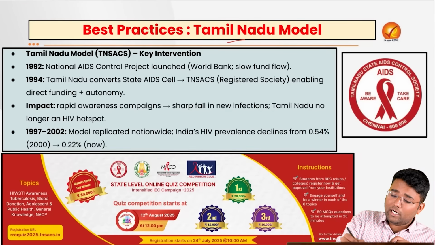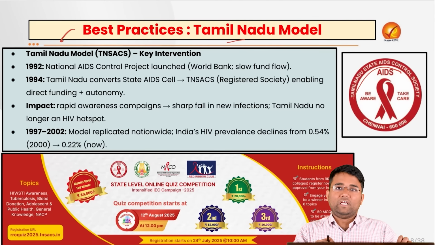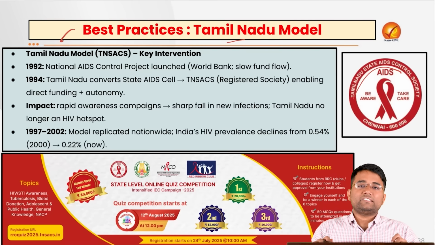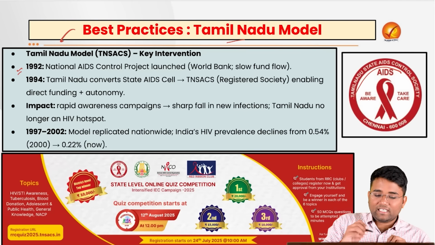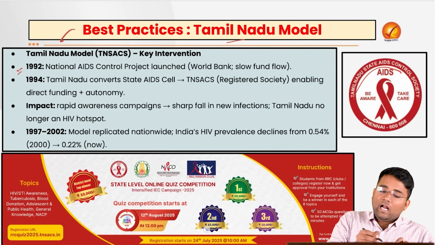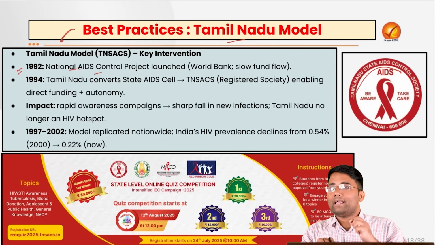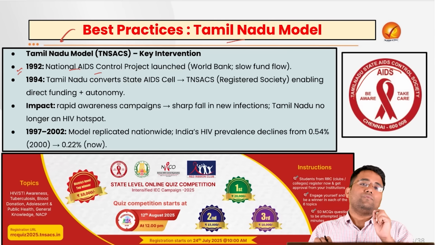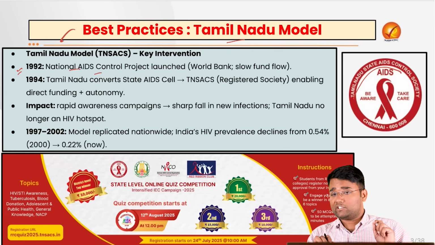For example, Tamil Nadu's model, that is the Tamil Nadu State AIDS Control Society, took various interventions which have yielded better results. If you see how exactly Tamil Nadu started the AIDS program, from 1992 the National AIDS Control Project was launched with support from the World Bank, but the major issue was that the fund flow from the World Bank was very slow, which reduced the effectiveness of this program.